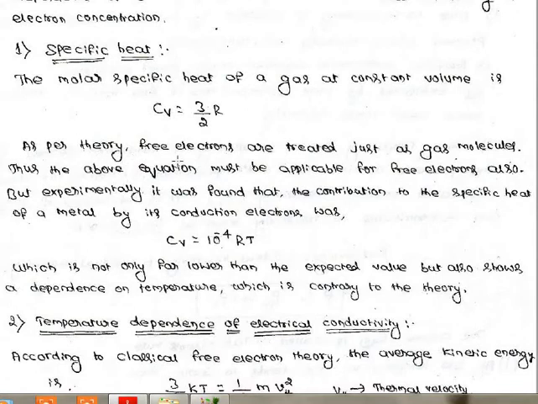As per the theory, free electrons are treated as gas molecules, so the above equation must be applicable for free electrons also. But experimentally it was found that the specific heat of a metal by conduction electrons is Cv equal to 10 to the minus 4 R into T. This expression is from the experimental result. This is the theoretical expression given by the classical theory, and this is the expression given by the experimental values. And look, both are different here.